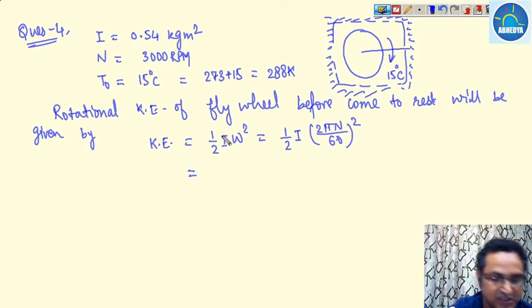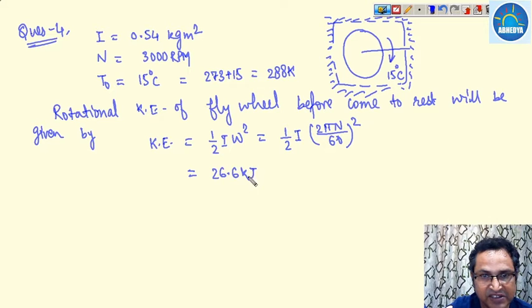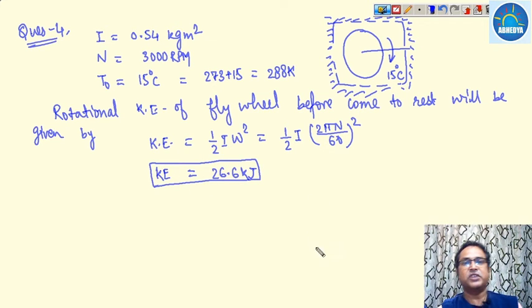Once you put all these values, you will get the answer as 26.6 kilojoule. This is the total kinetic energy of the flywheel before coming to rest.